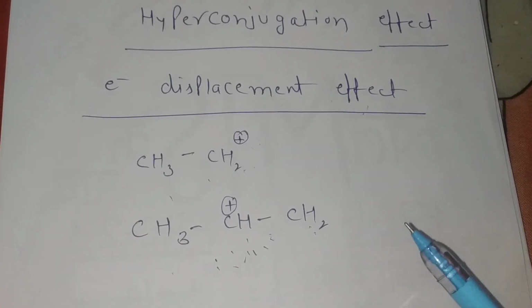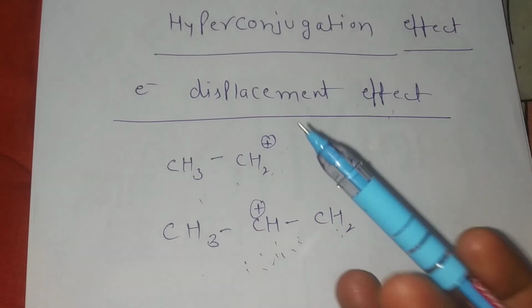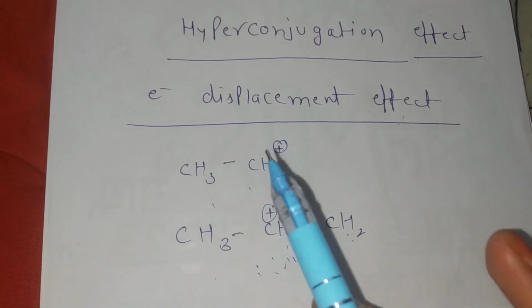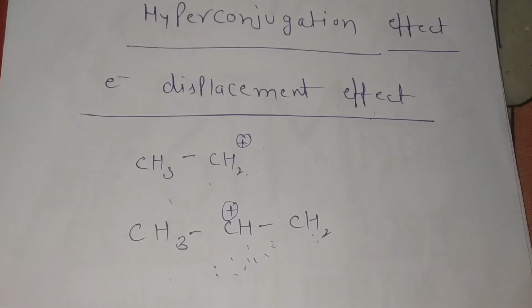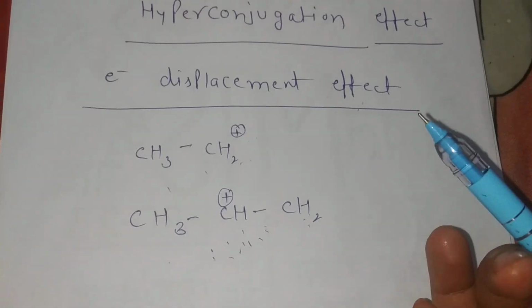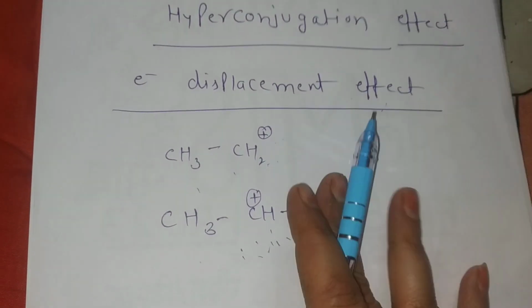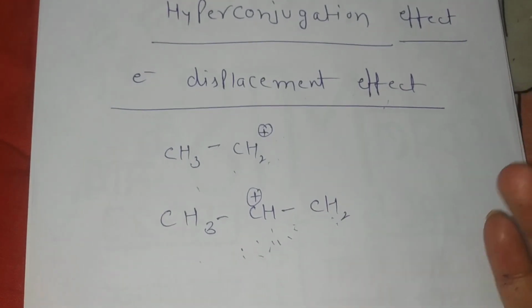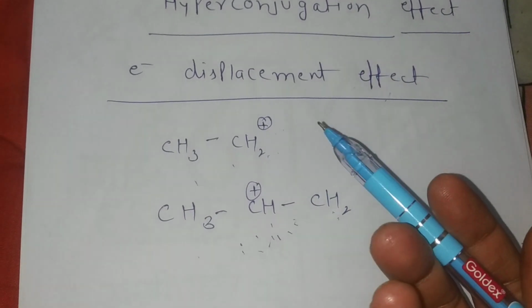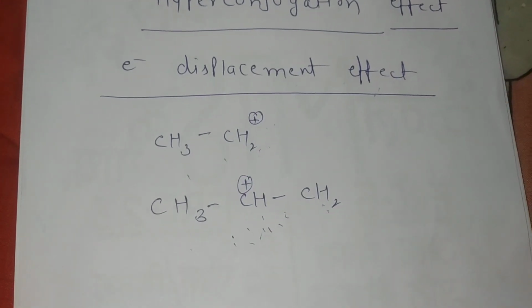I told you previously about displacement of electrons or charge effects, and also told you that if the charge, whatever it is, positive or negative, is localized only on one atom of the molecule, and if it is distributed over all atoms of the molecule, then it gets more stability than the previous situation.